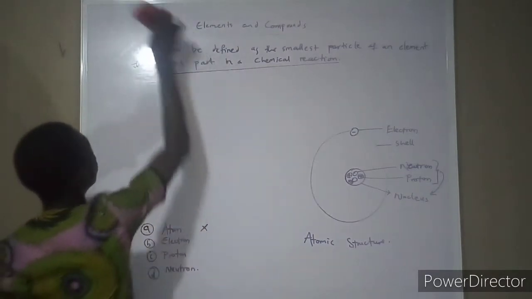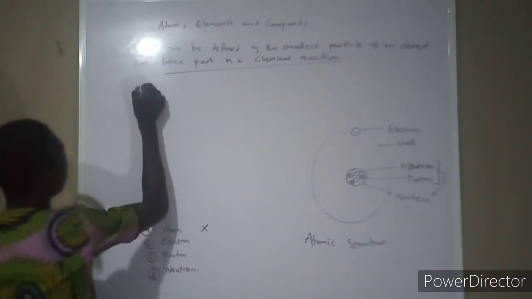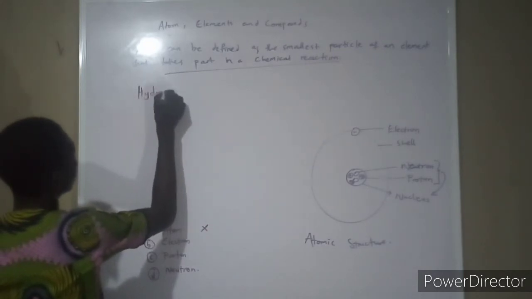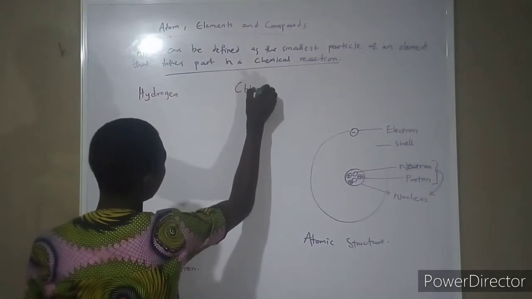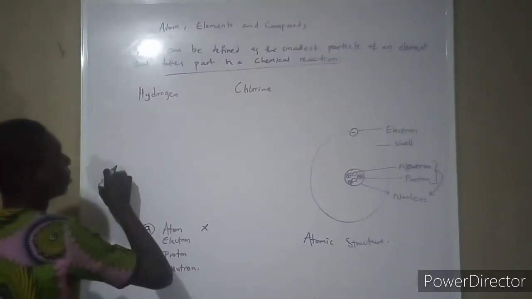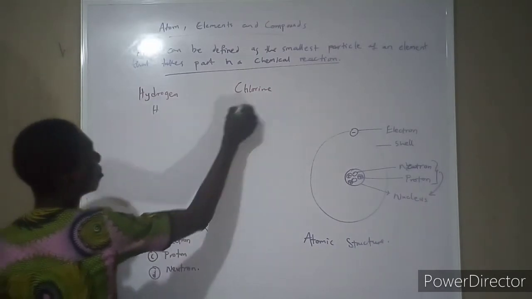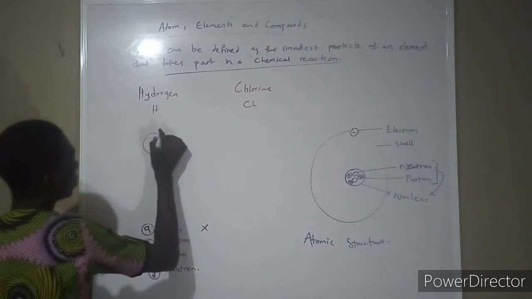Now let's take two elements for instance: hydrogen and chlorine. Hydrogen being H, chlorine being Cl. Hydrogen has just one electron in it.